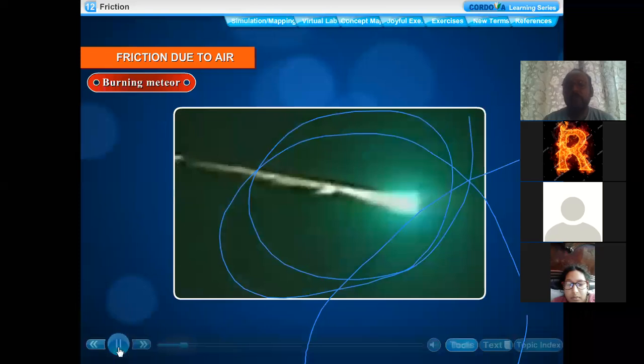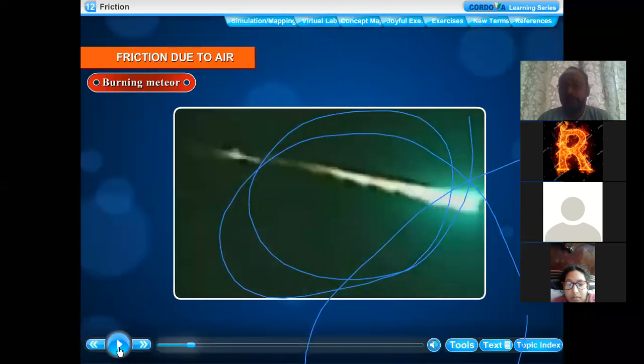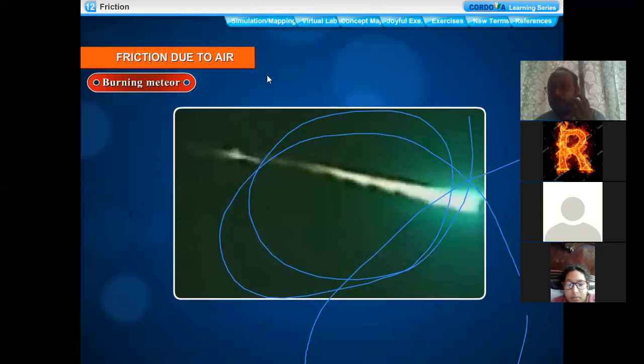So the best example of friction is burning material. In the next chapter, stars and the solar system, chapter number 17, we will discuss meteors. Meteors, you might have seen, are the burning stars. Sometimes you can see some flashy objects in the sky late at night. So what are these? Why are they produced? They are produced due to friction. Meteors are stones, heavy stones. They are falling towards the Earth's surface.